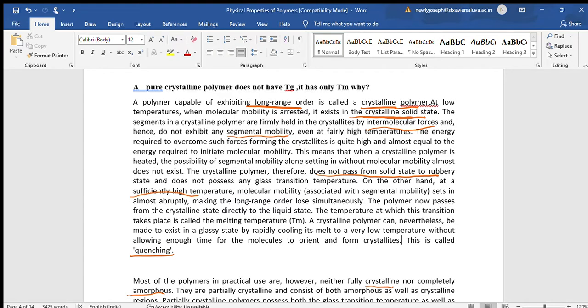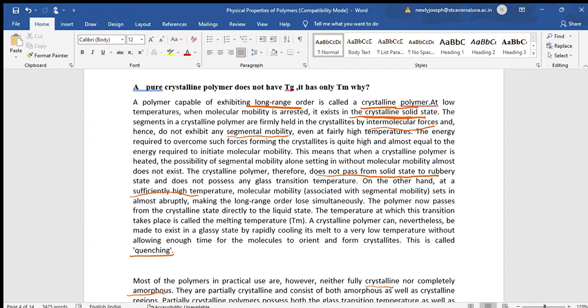So in a pure crystalline polymer, since it is forming crystallites and high energy has to be supplied to overcome these crystallites, it never undergoes a Tg, or a transition from the glassy state to the rubbery state, but directly undergoes a change from the solid state to the liquid state.